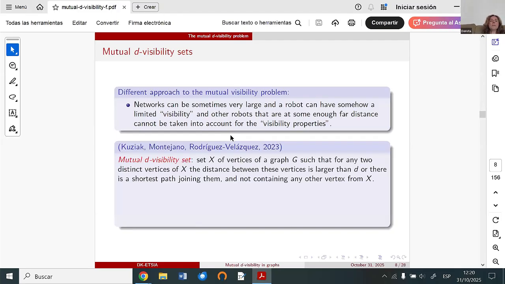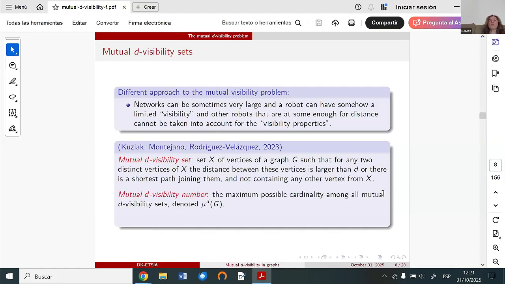Then a mutual D-visibility set is a set of vertices of graph G such that for any two vertices from this set, either they have distance larger than D, or for these two vertices we can find a shortest path joining them that does not contain any other vertex from this set.